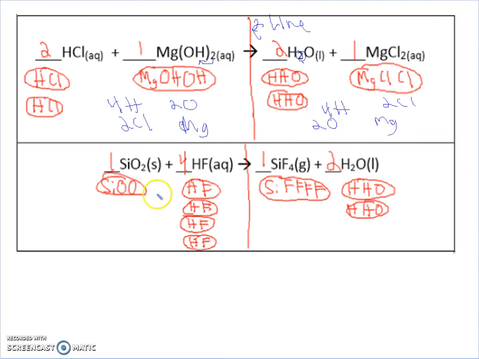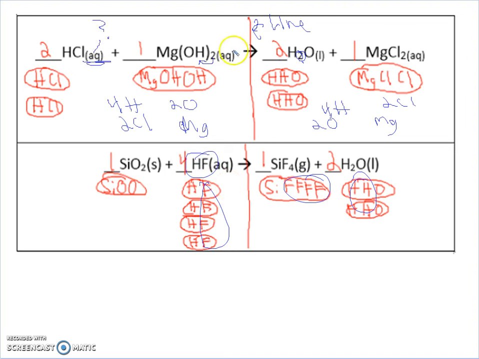Wonder if this one balances out too, like that. Si, Si, 2 O's, 2 O's, 4 H's, 4 H's, 4 F's, 4 F's, and then it looks like the number of circles are the number of chemicals right there.